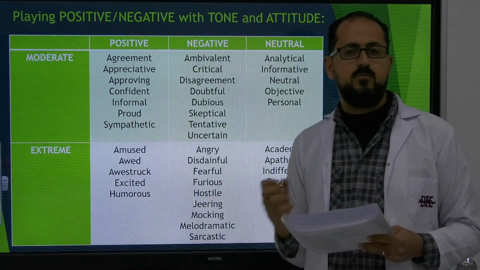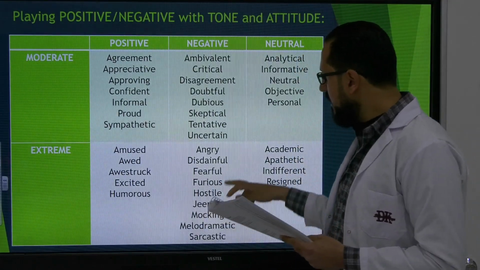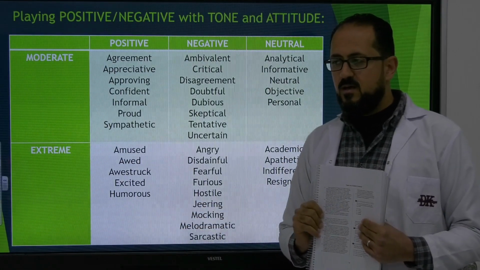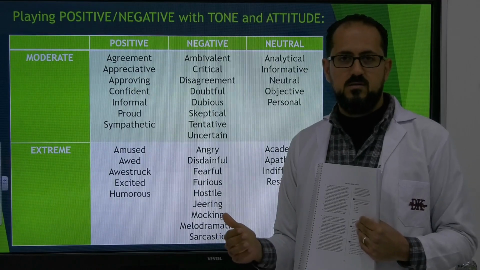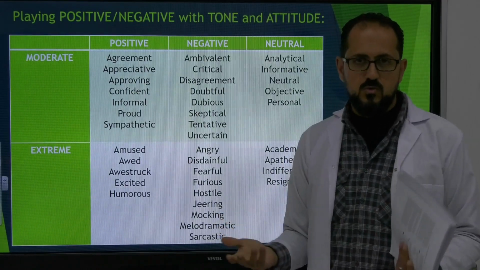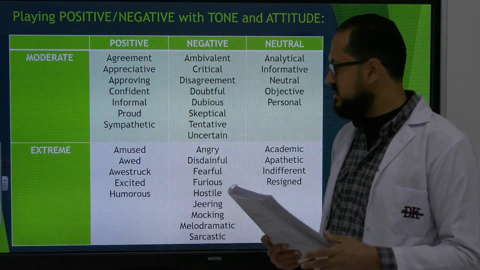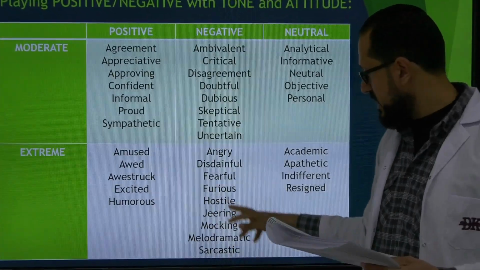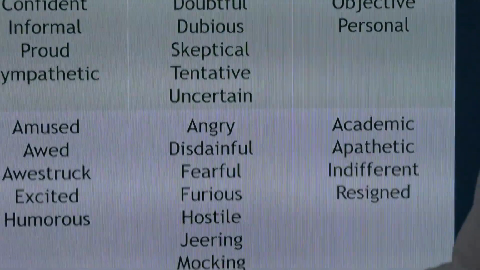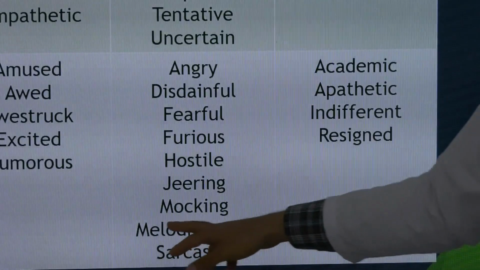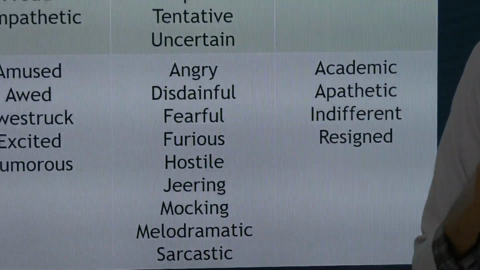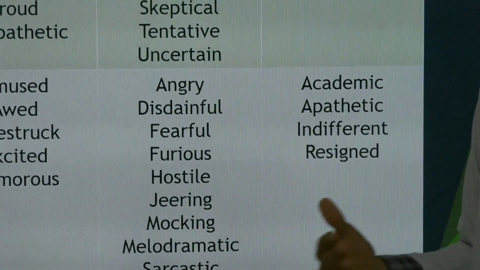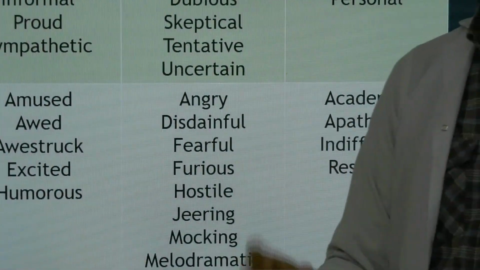Hostile means aggressive, okay? We have jeering. Jeering is a very nice word, by the way. Jeering means to rudely mock someone. So the author could not just do this, okay? I mean, he could, but not on the SAT. So this is also an extreme word. We have mocking, and we have sarcastic, which means the same thing. And we have melodramatic. I spoke about this. It means having too many emotions, being over-emotional, or let's say, being exaggerated about a certain topic.